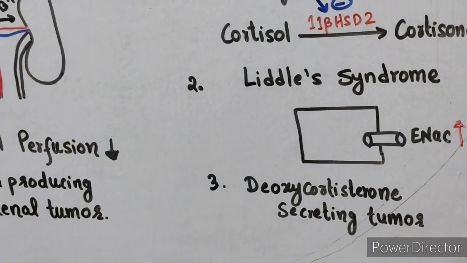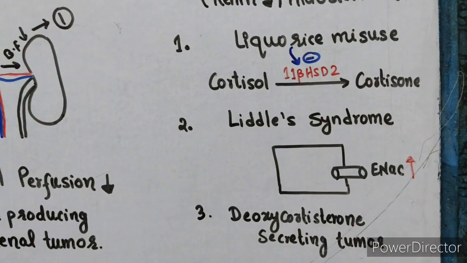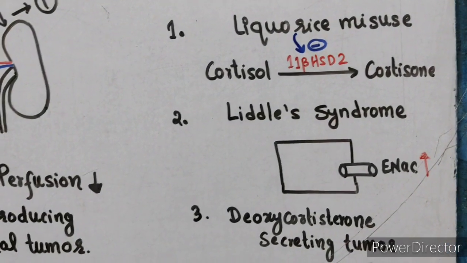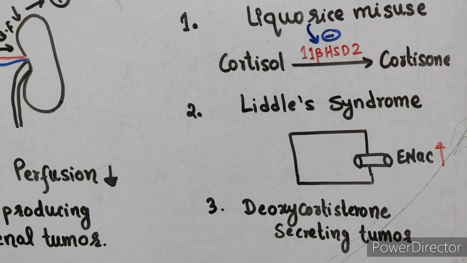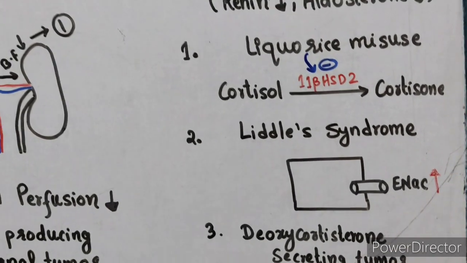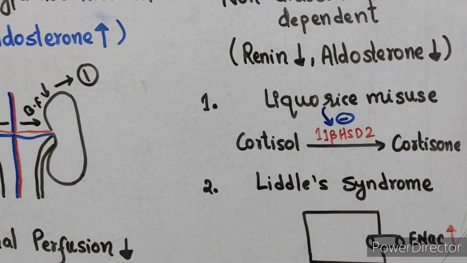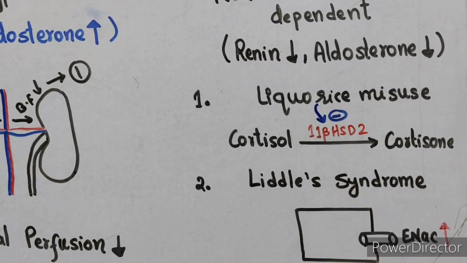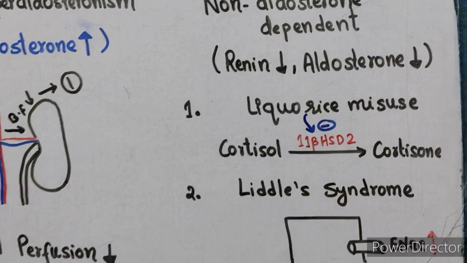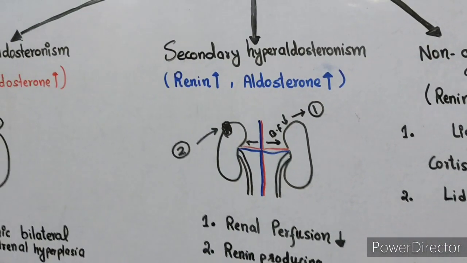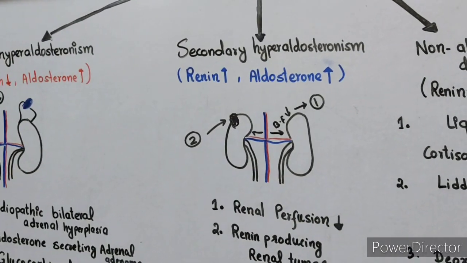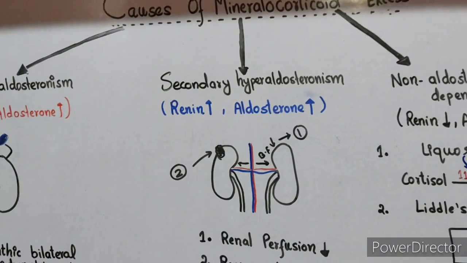So when there is activation of the mineralocorticoid receptors, the effects are like that of aldosterone. That's why renin will be suppressed by negative feedback. When renin is less, it cannot stimulate aldosterone, so aldosterone will also be less. So by investigating plasma renin and aldosterone, these categories can be easily differentiated.